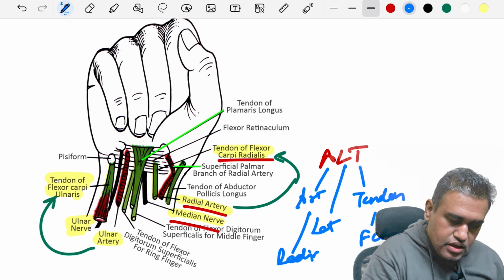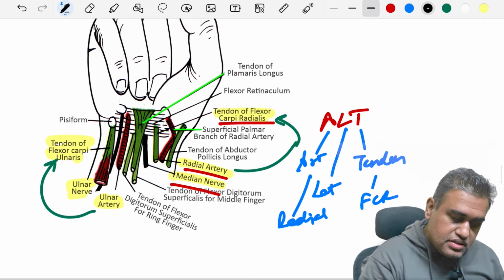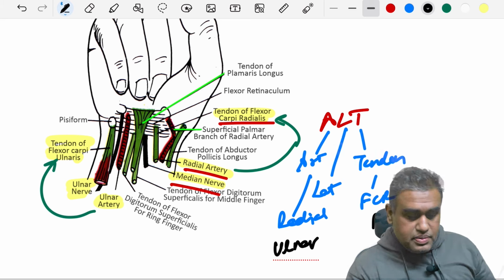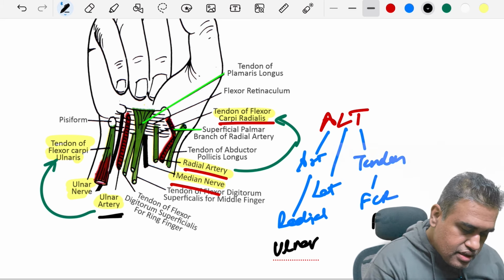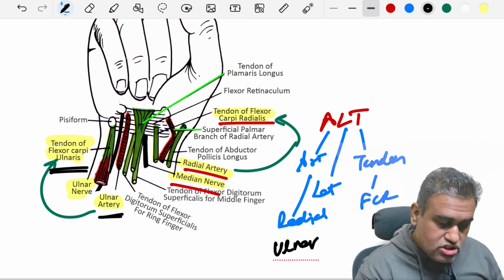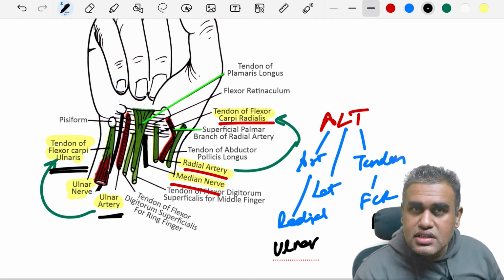Radial artery. If you take this mnemonic and apply it on the medial aspect, the same thing happens. Ulnar artery, tendon is FCU. So on the medial aspect, the ulnar artery will be lying lateral to the tendon of flexor carpi ulnaris. Okay, so remember that image, and the location of the median nerve at the midline, at the midpoint over here, or you can say in the center of the wrist.